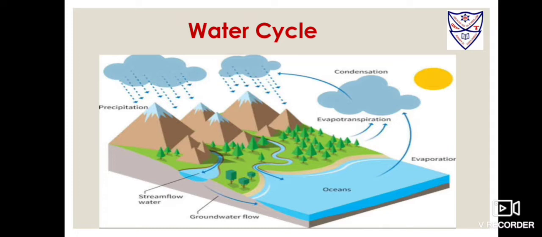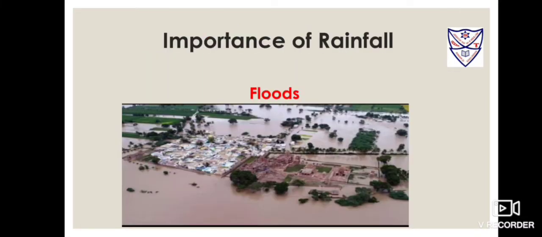Students, the cyclic movement of water from the atmosphere to the earth. This cycle maintains the supply of water on land. Importance of rainfall. Every place in the world gets rain. However, the time, duration and the amount of rainfall varies from place to place. In some parts of the world, it rains throughout the year, while in other places the rain only for a few days. In our country, most of the rainfall occurs during the monsoon season.